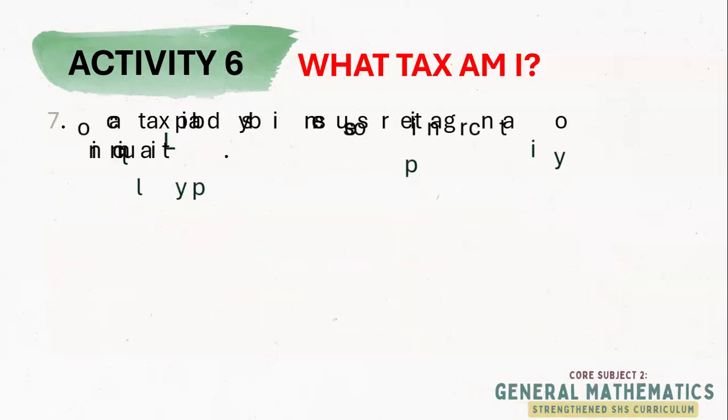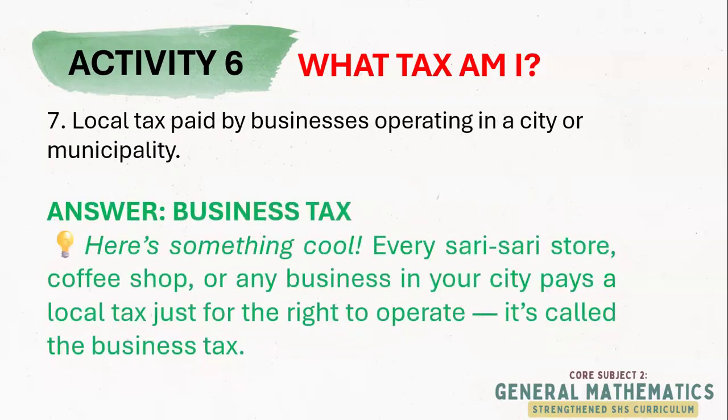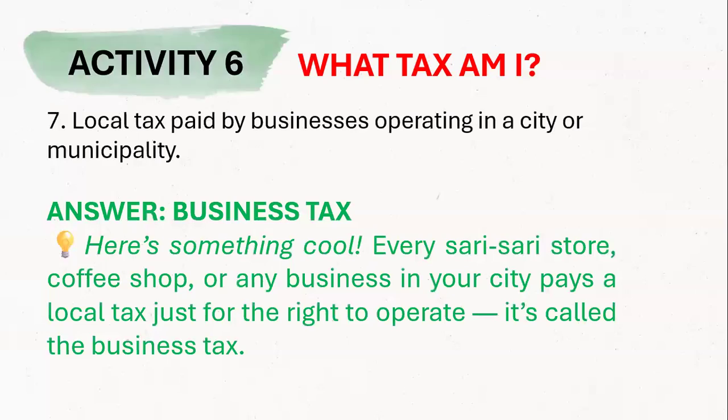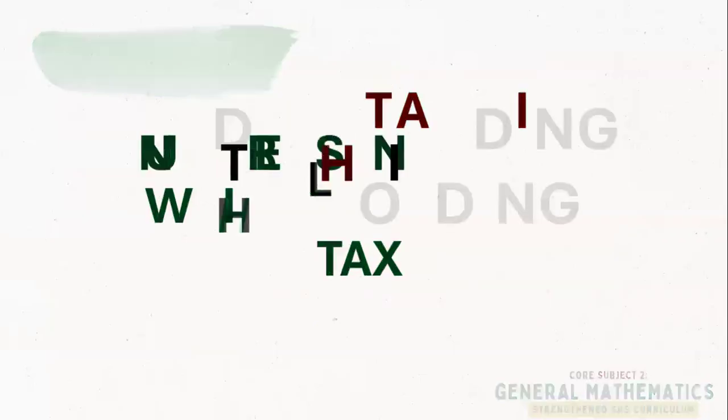Now let's proceed to the 7th one, or the last one. Very good. So the answer is the business tax. Okay? So the business tax is paid by businesses to the LGU where they operate. So every sari-sari store, coffee shop, or any business in your city or town pays a local tax, just to get the right to operate. So it's called the business tax.